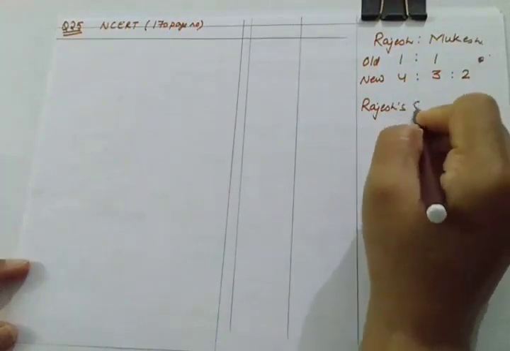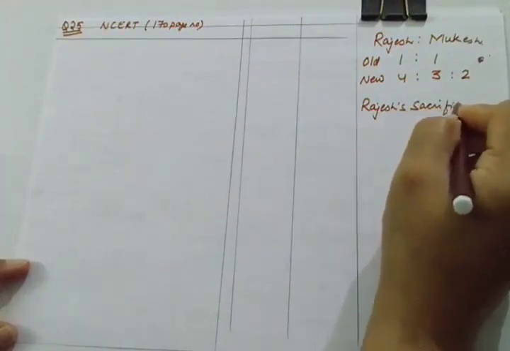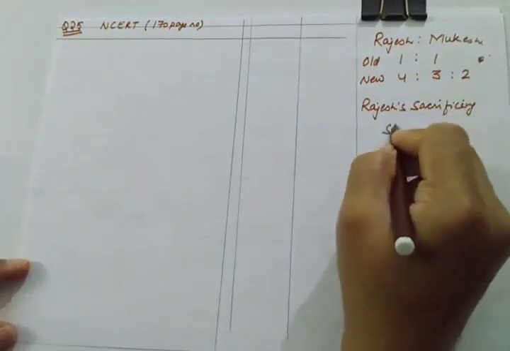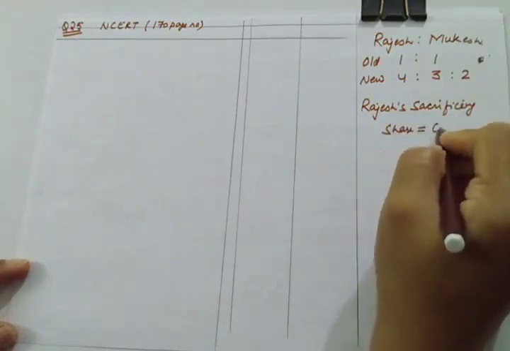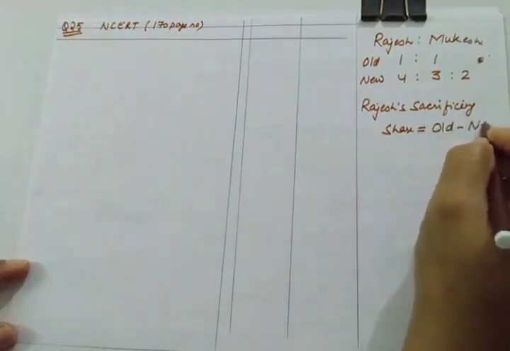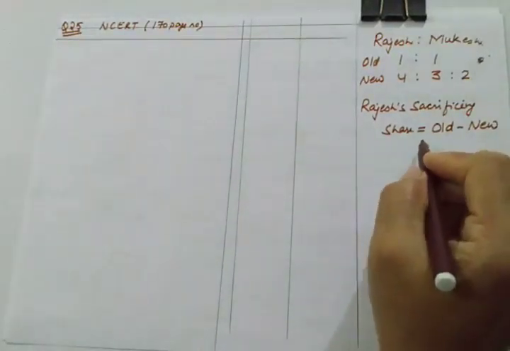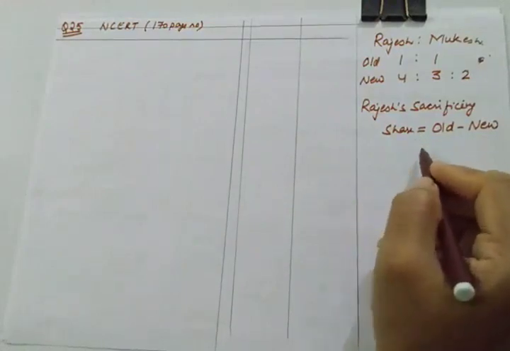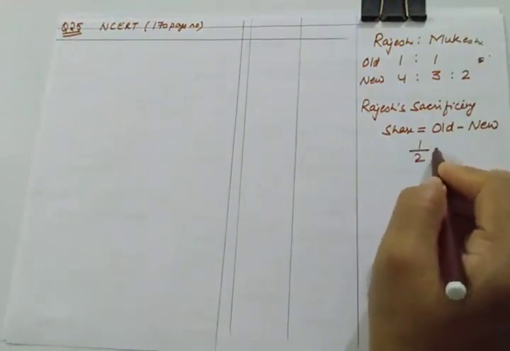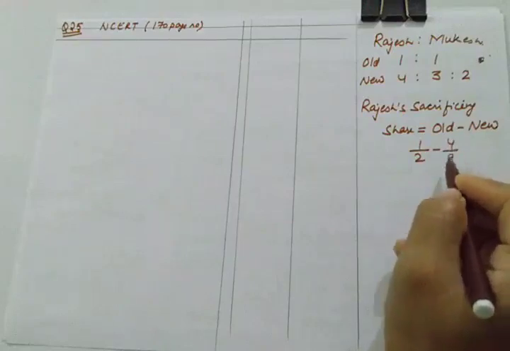Rajesh's sacrificing share will be equal to old minus new. So what is old minus new? Old minus new is 1/2 minus 4/9.